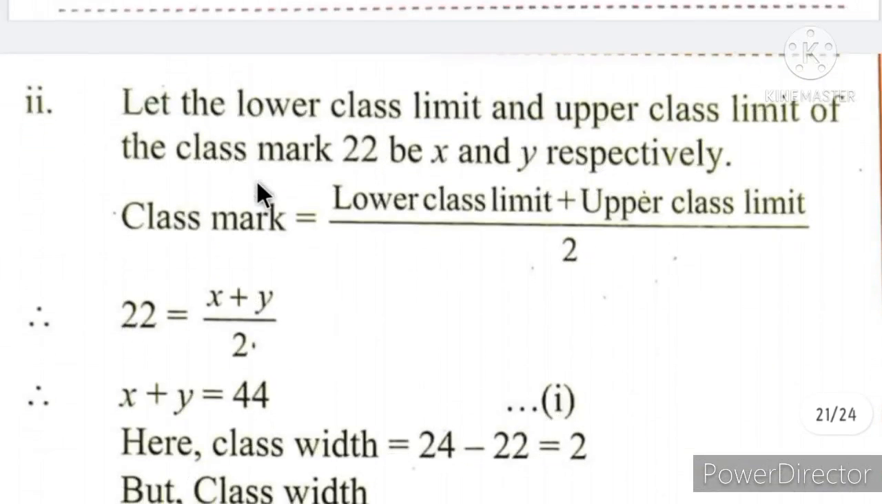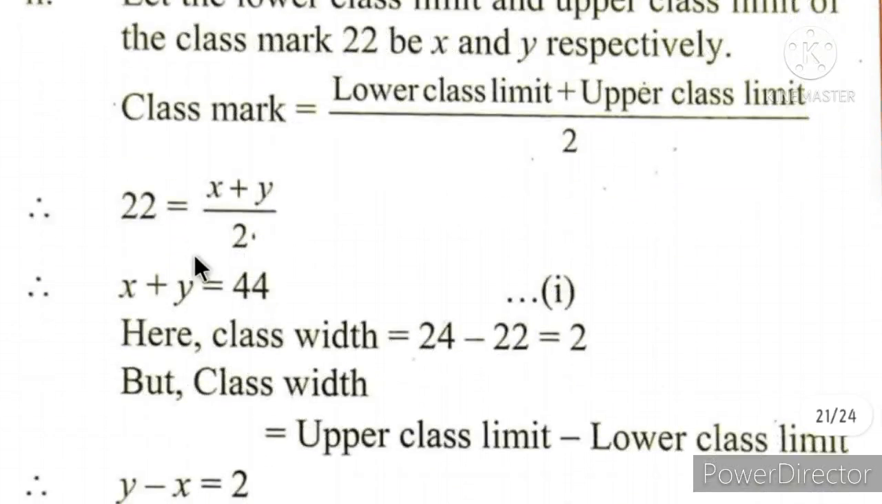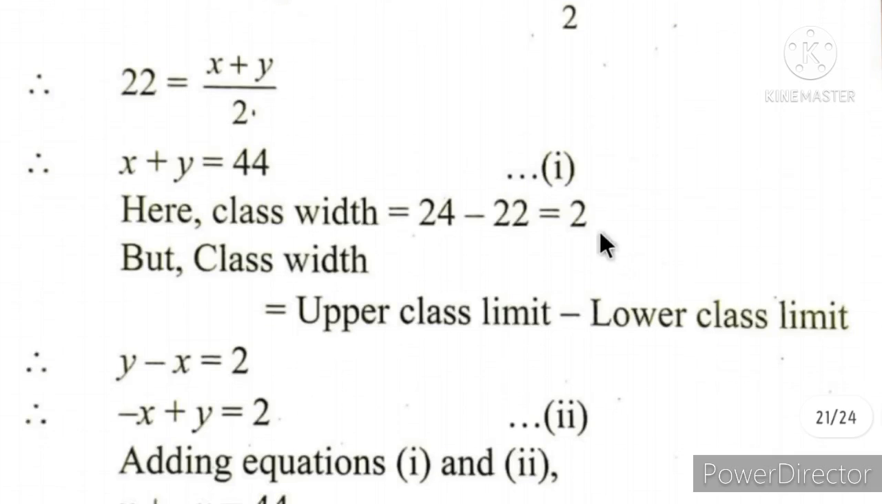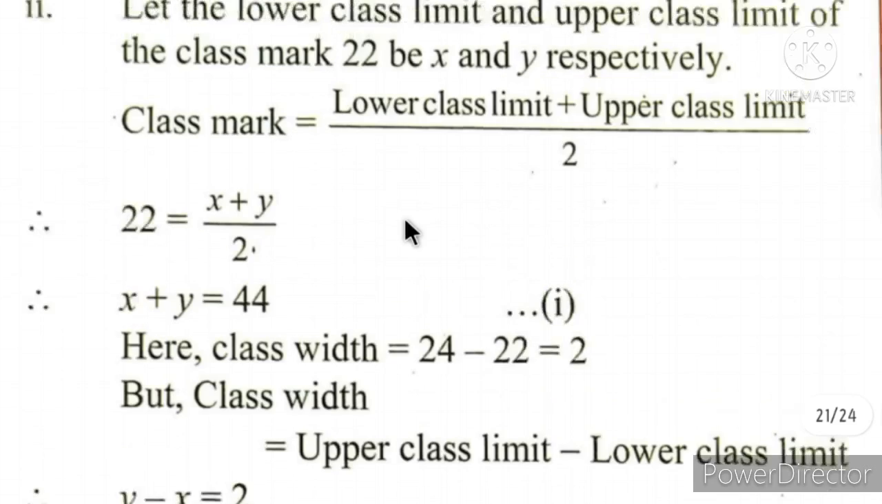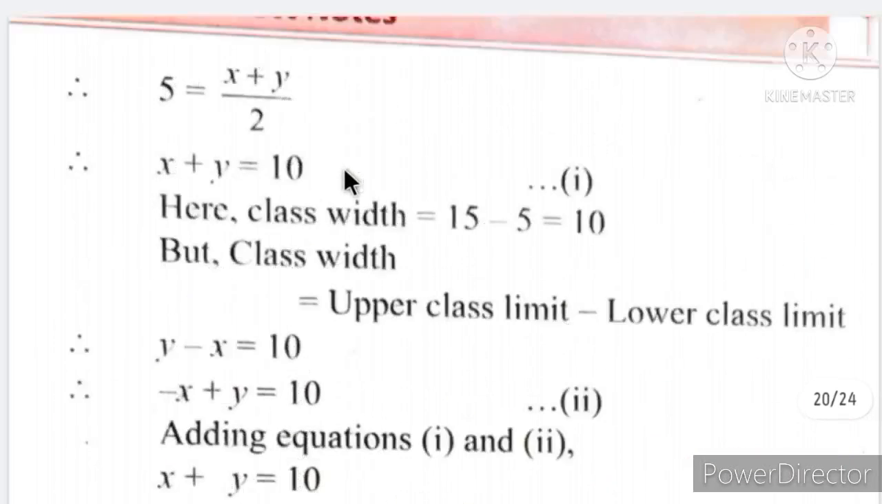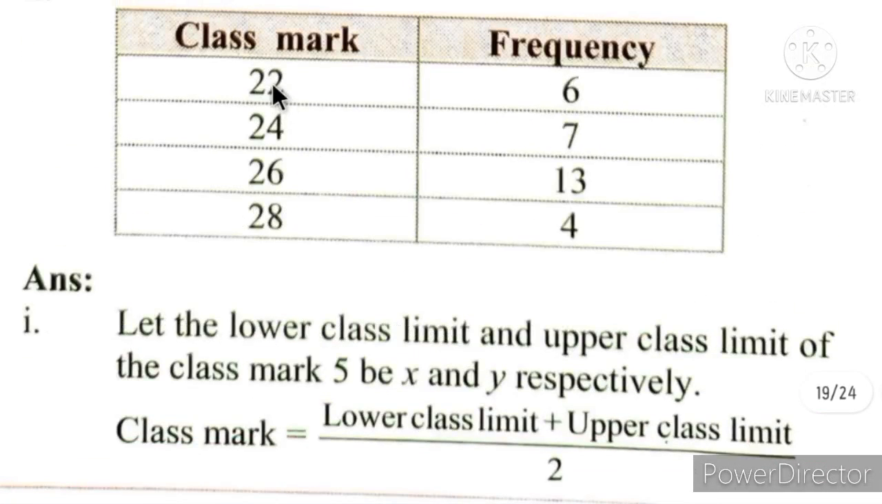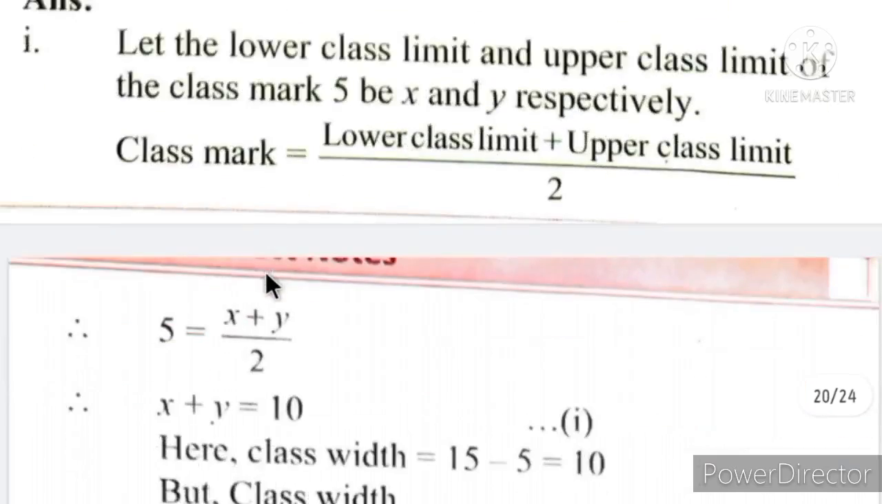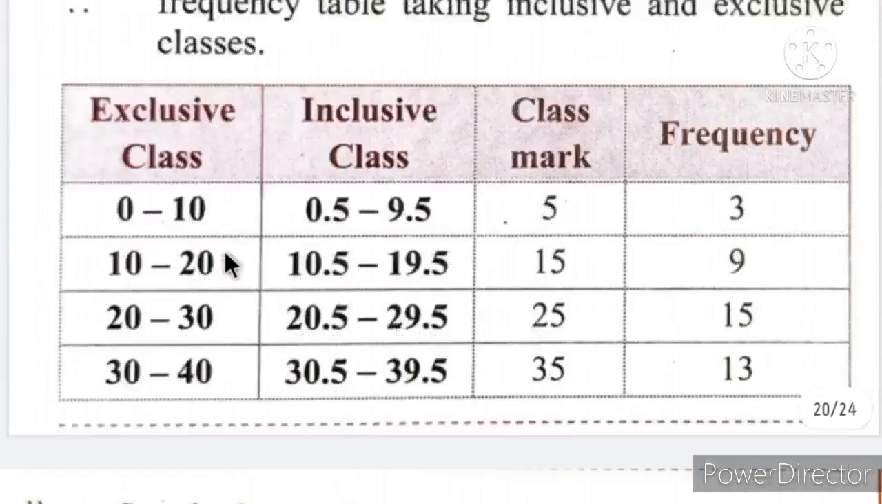We have taken x and y as the lower class limit and upper class limit. We know that the formula of class mark is (lower class limit plus upper class limit) upon 2. So the first class mark given is 22, equal to (x plus y) upon 2. So x plus y is equal to 22 into 2, which is 44. First equation got. Now how to find the class width in these problems? What we have to do is just subtract, 24 minus 22, like this you have to do. You can get the class width. This is the way.